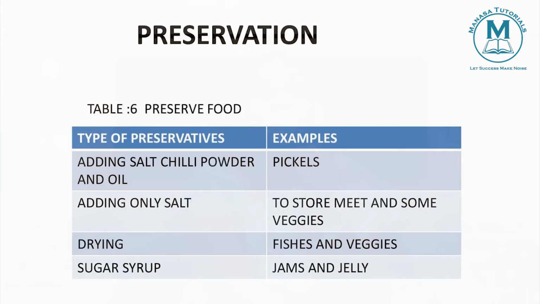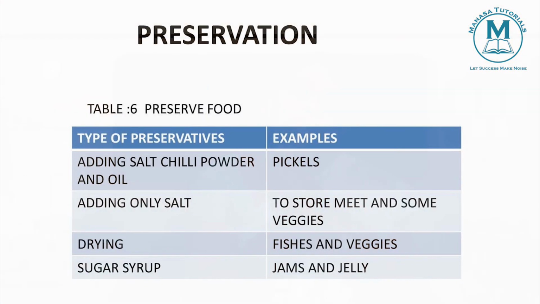By adding only salt, sometimes we store meat and sometimes vegetables. When you want to transport meat to another place, we rub salt nicely into it in huge quantities, pack that material and transport it. So by adding salt we can preserve food. Next, by drying. In this method we mostly preserve fish. We dry some fishes and use them in recipes. When we dry them properly in the hot sun, we can store that fish for a long period of time.